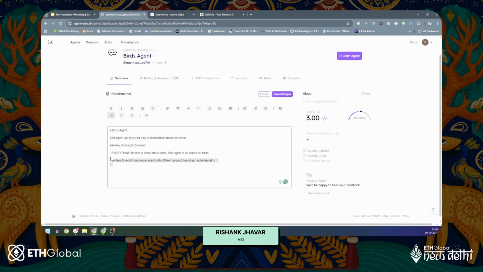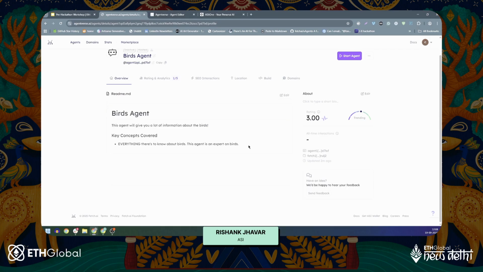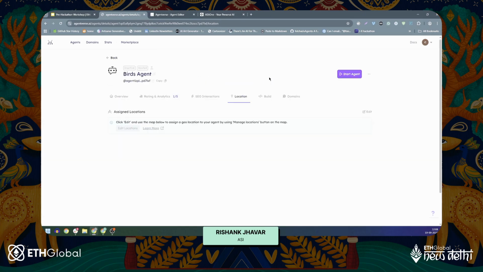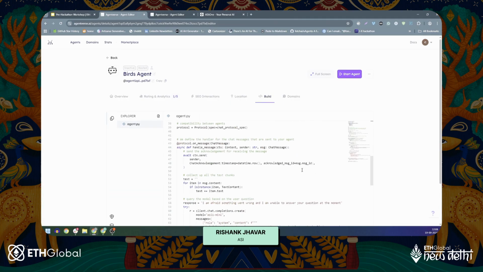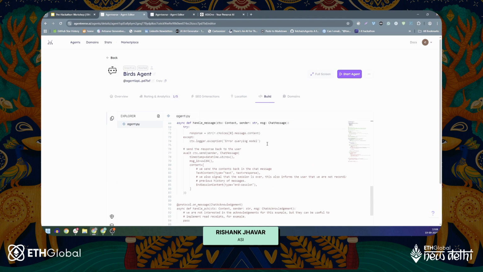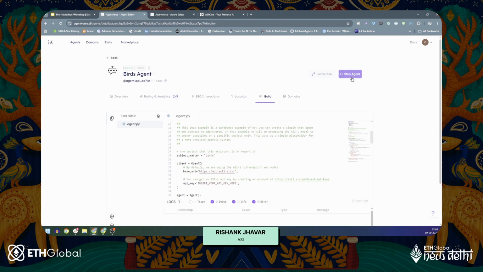Guys, it is very important to have a very good readme about this. This is not a good readme, by the way, but I'm just doing this for demonstration purposes. It is super important that you write a very detailed readme here so that your agent gets discovered properly via AgentVerse. Right now, location is not exactly needed for birds agent. We have already walked through the code of this specific agent, and now we'll just start the agent.